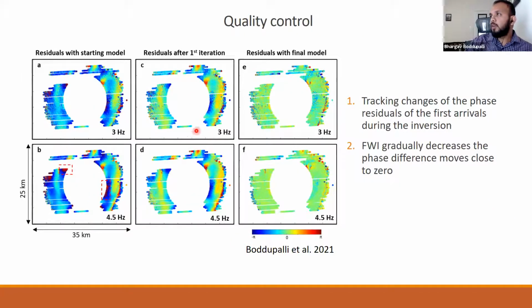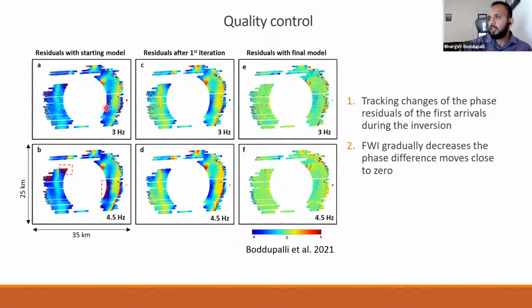Quality control is very important during FWI, because we want to make sure that the inversion is progressing in the right direction. So we again made use of residual phase plots to track the inversion. We plotted residuals using the starting model, and we plotted residuals after the first iterations. We expect the change in the phase residuals to be more gradual rather than any jumps.